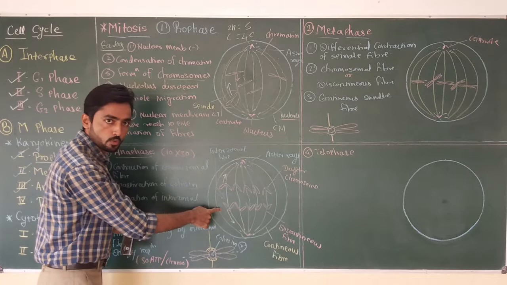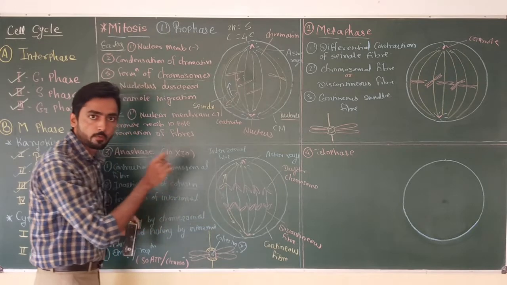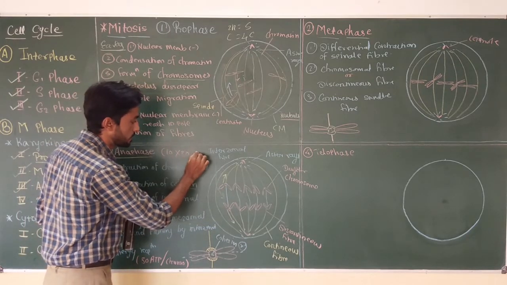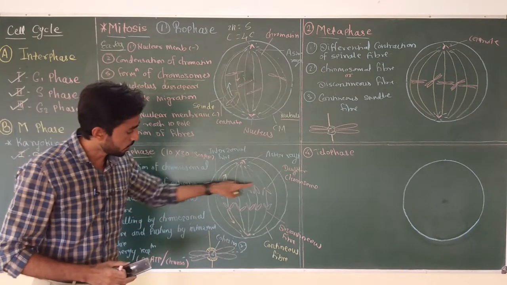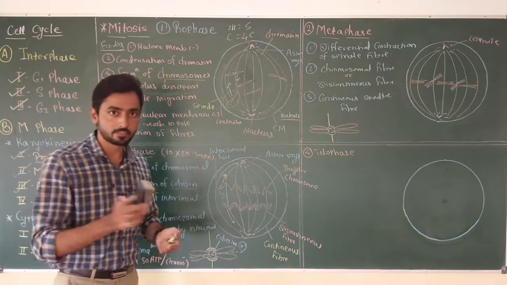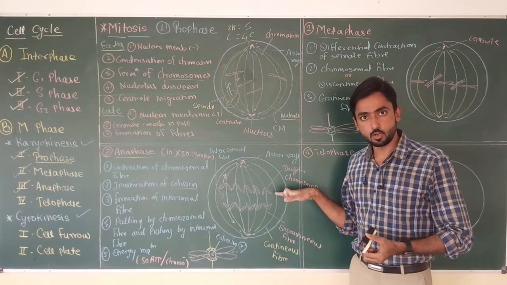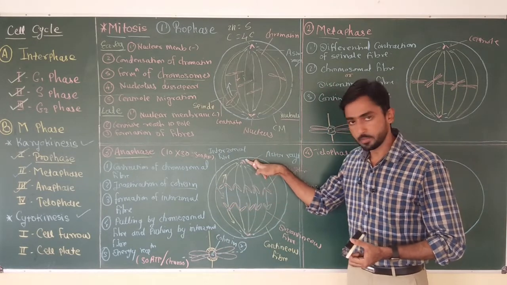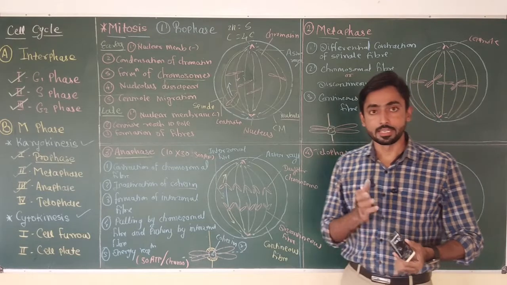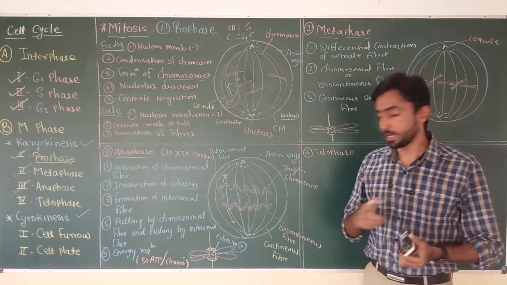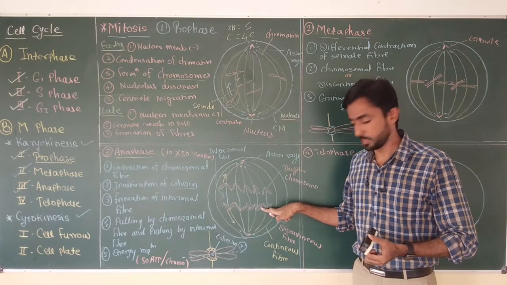So there are a total of 10 daughter chromosomes. These 5 chromosomes will require 5 into 30, and the remaining 5 will require 5 into 30. That means a total of 10 into 30, 300 ATP, is required to move all these daughter chromosomes to their respective poles. If we consider a human cell, there are a total of 46 chromosomes instead of 5. So 46 daughter chromosomes move towards one pole and the remaining 46 move towards the other pole. In that case we have to provide 46 into 30 ATP for this pole and the same 46 into 30 ATP for this pole.